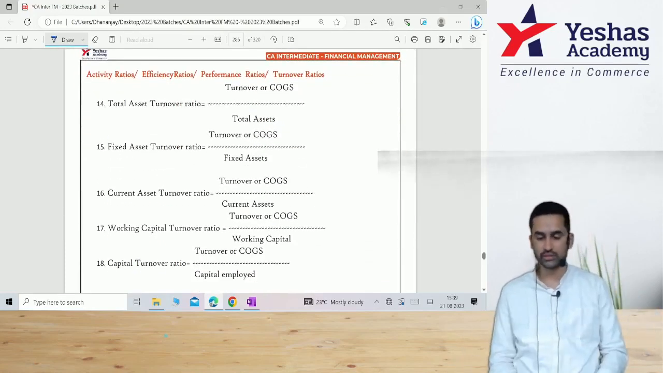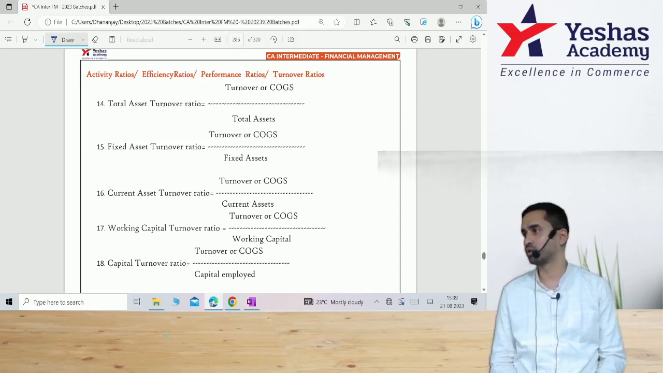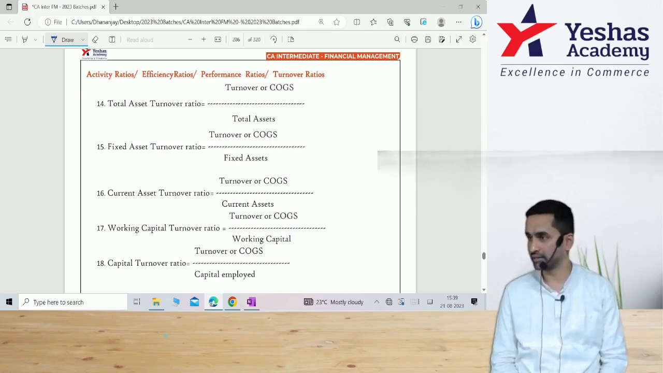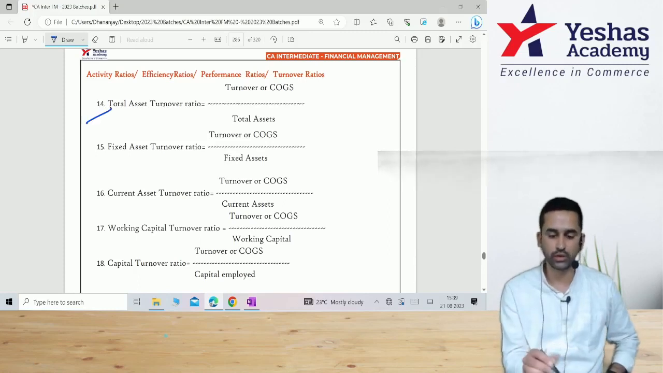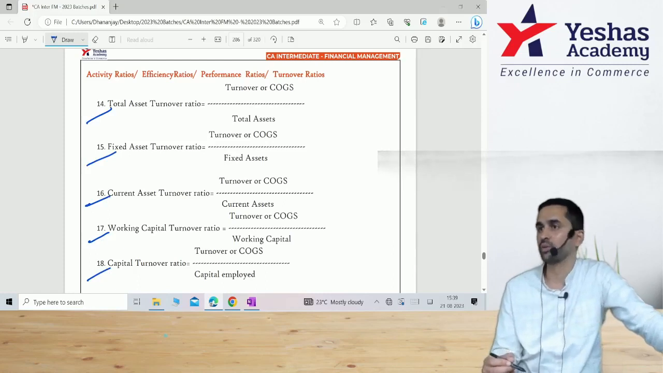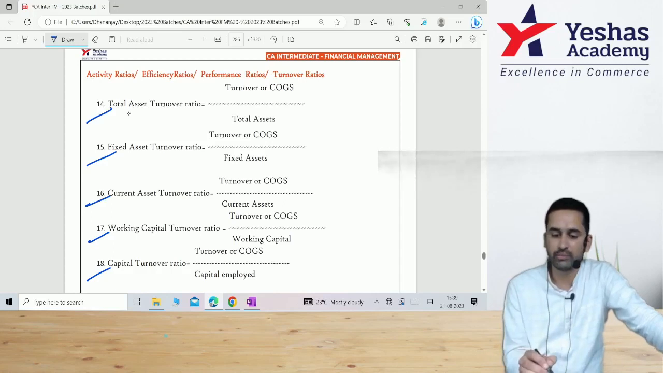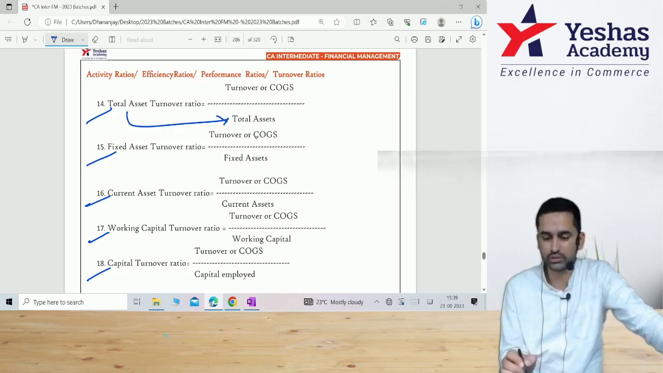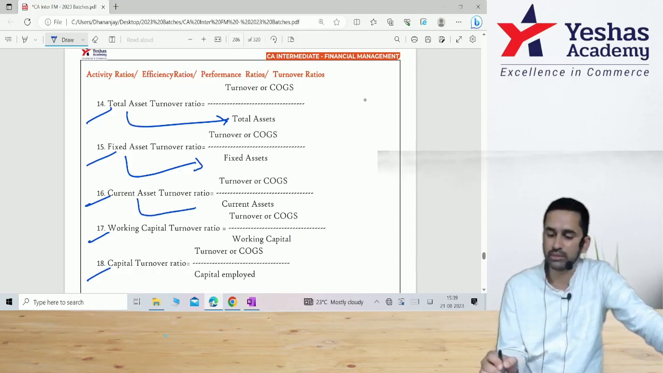Next, activity ratio, efficiency ratio, performance ratio, or turnover ratio. One common thing in all of these is that they are measured in times. The higher the number, the better the indicator. First one, total asset turnover, next fixed asset, then current asset, then working capital, then capital turnover. The easiest way to understand this: everywhere, turnover is the numerator, divided by whatever is there in the left hand side. The name itself tells you what the denominator should be. If you are doing total asset turnover, it is total assets. If it is fixed asset, divide by fixed assets, and so on. All these numbers are in times.